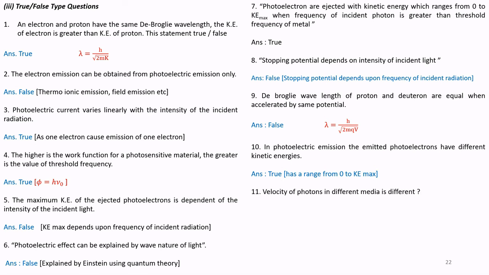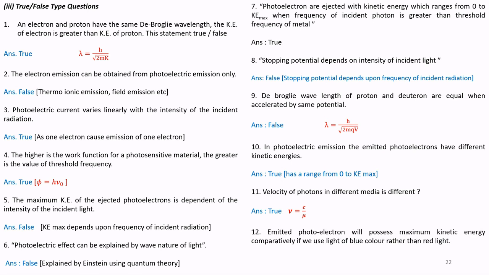Question number 11. Velocity of photons in different media is different. It is true, because velocity v is given by c by mu. So v equals c by mu. And mu is different for different media, so the velocity is different.